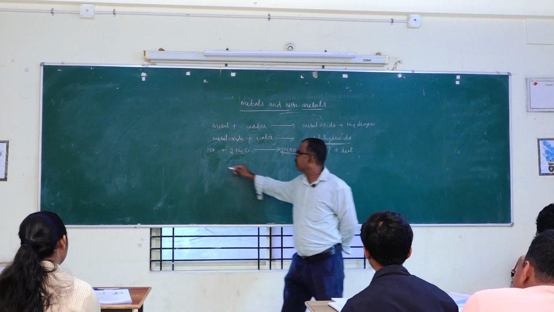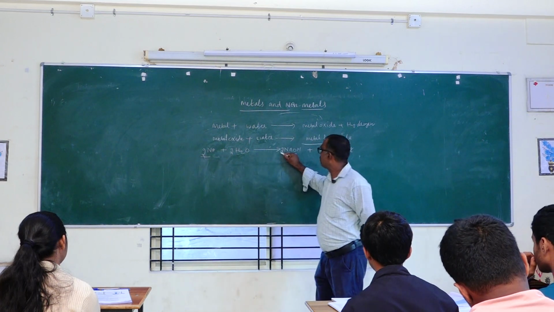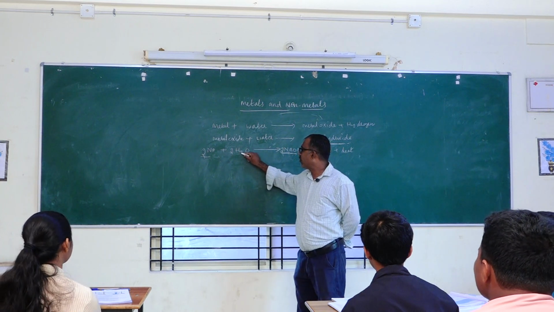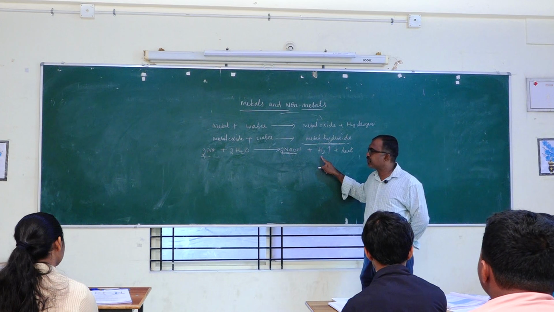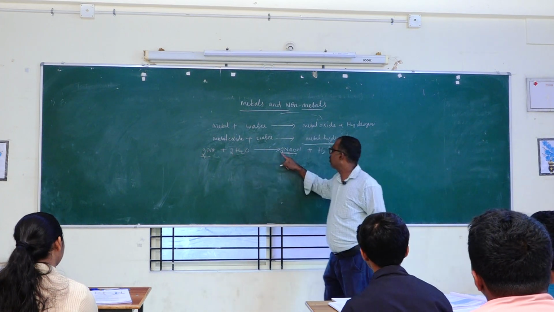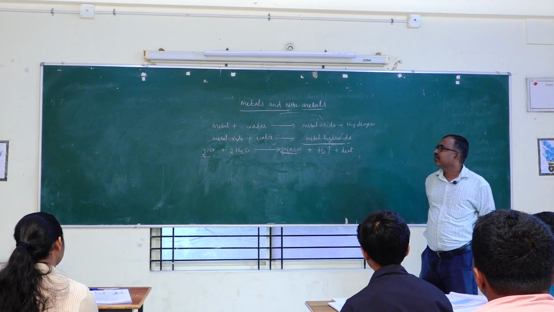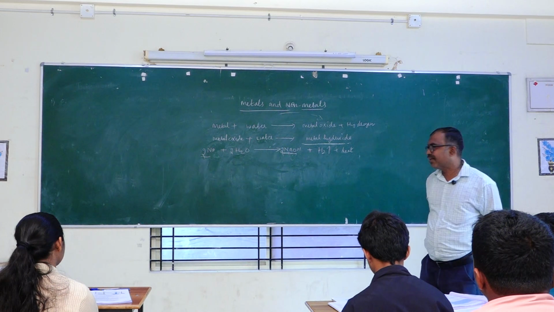So 2Na, 2Na. Then 4H: here 2H, another 2H is here, 4H. Then 2O, 2. So this is one example for how metal reacts with water.